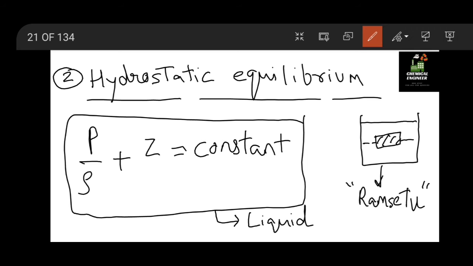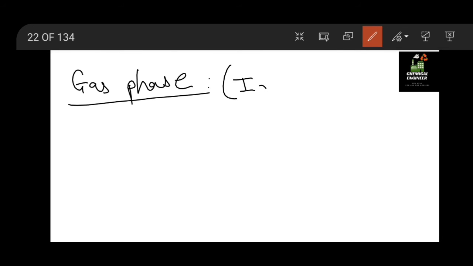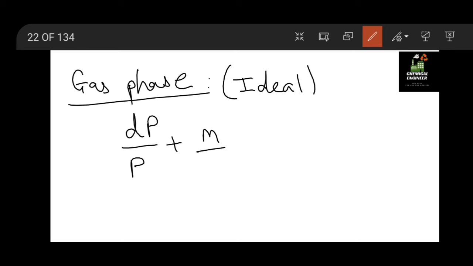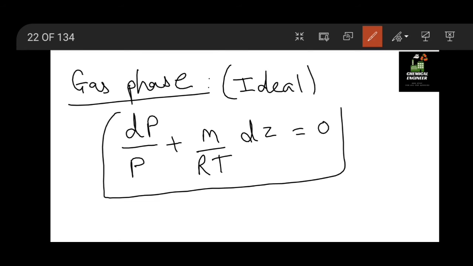Similar thing happens in the gaseous phase as well. For the gas phase, or we can say for the ideal gas case, what we have is dP divided by P plus, by rearranging the previous equation, g dz by RT equal to 0, that is we are generally dividing it. So from this equation we get a different equation, that is ln Pb divided by Pa.